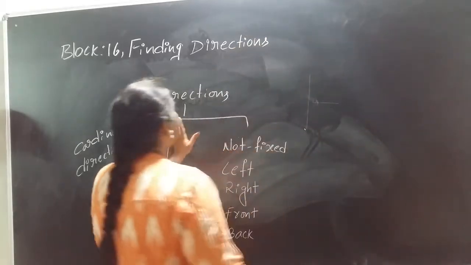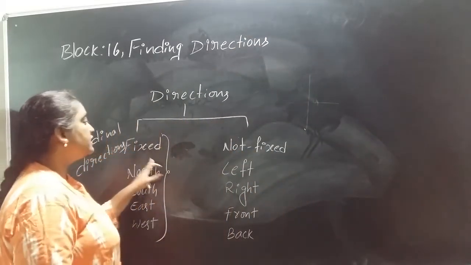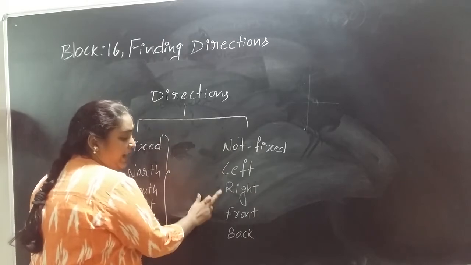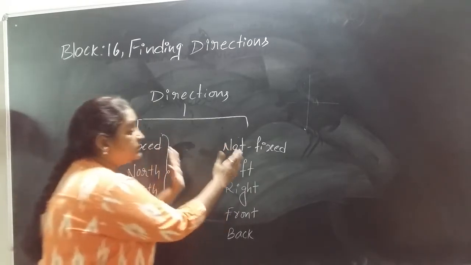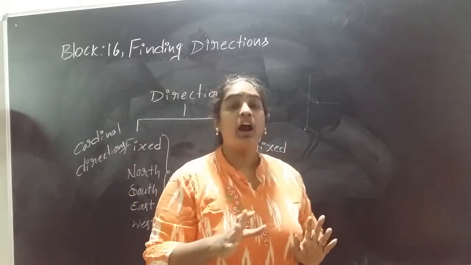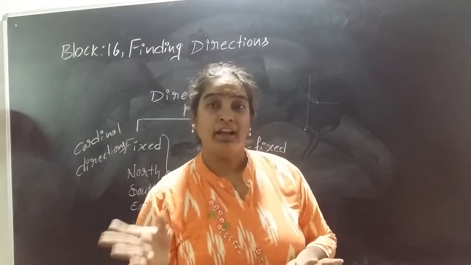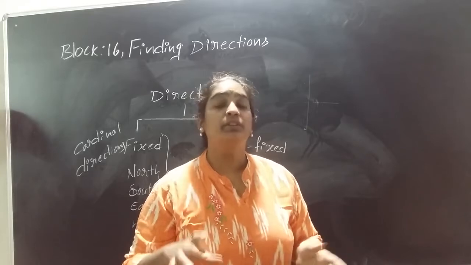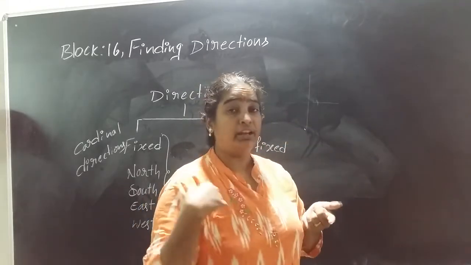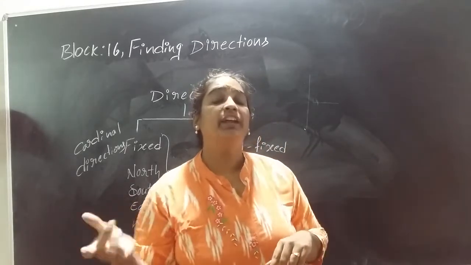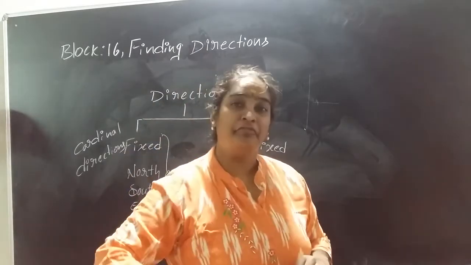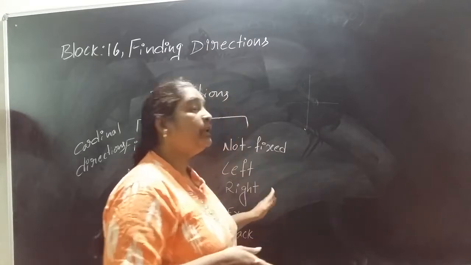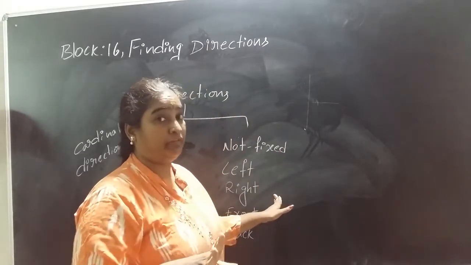So, what is the difference between these directions and these directions? These left, right, front, back are not fixed directions. These directions will change according to the position of the person, right? When we change our position, the left will become right, the right will become left, the front will become back, and the back will become front. So these won't help to find any location perfectly.